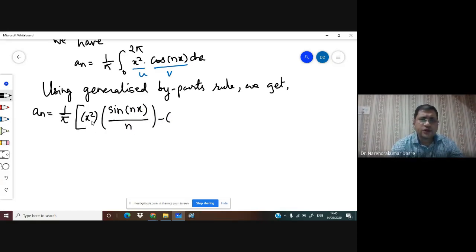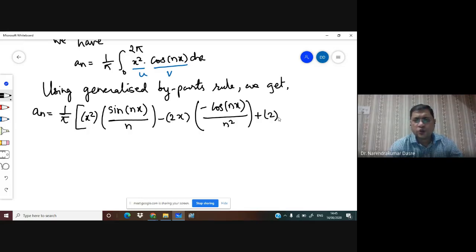So after applying the upper limit and lower limit, we'll have 6 terms. Okay, now the question is, how many terms will be useful for us? If you write 6 terms, there may be some terms which will reduce to 0. And if you can omit these 0 terms initially, it will reduce your work. So what are the terms which will be 0 that we are able to reduce?